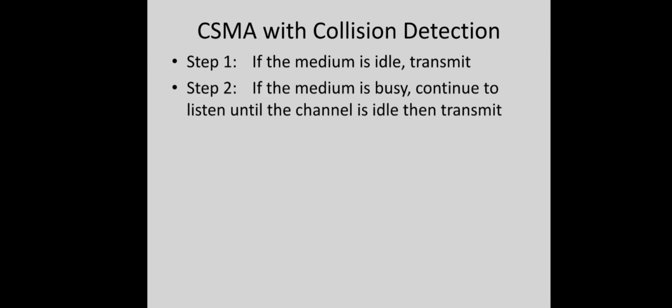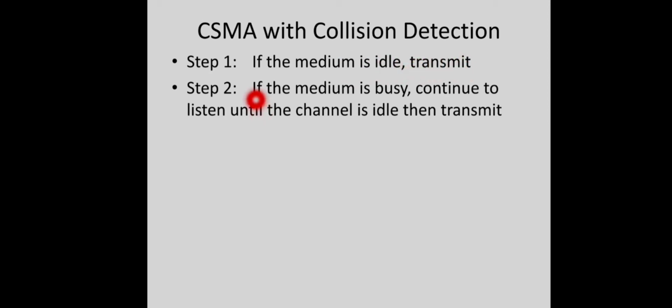And we will see the steps in collision detection. If the medium is idle and the station wants to send a frame, it will immediately transmit the data, if you are using 1-persistent CSMA. Otherwise again there are deferring stages, so you don't bother about that for the time being. Let us think that it will immediately send the data.